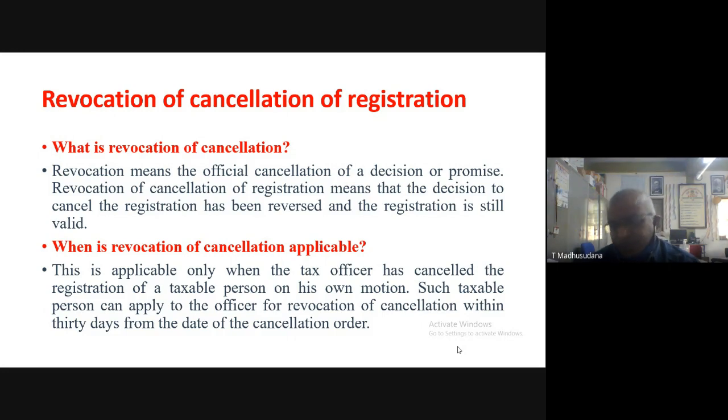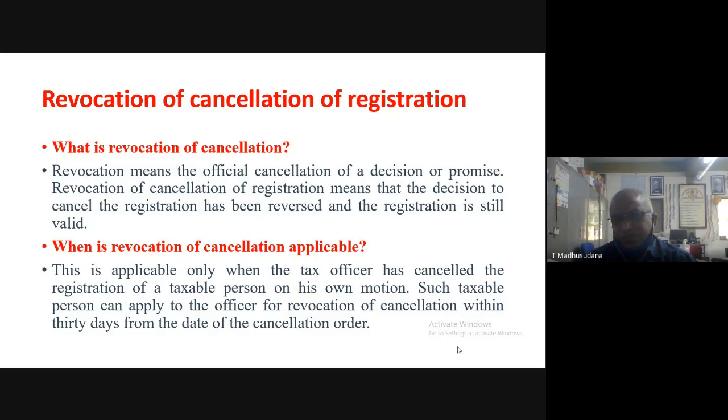But sometimes, even after cancellation of the registration, this cancellation may be revoked under different situations. So what is revocation of cancellation? Revocation means the official cancellation of a decision or promise.